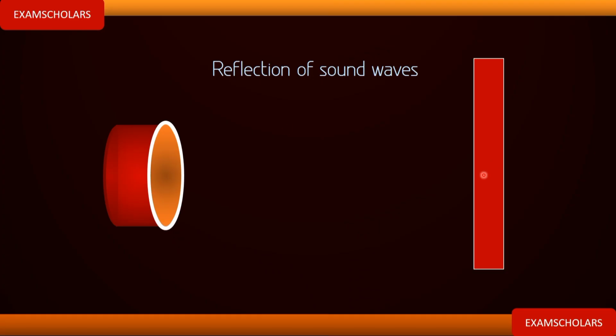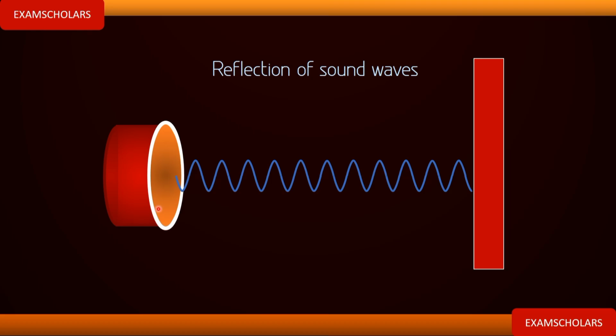A sound wave is being produced by this drum, which means sound is produced by this drum. Then we struck this and the sound wave hits this surface and it's going to be reflected back. Now observe something here. There is a distance between this source and this wall reflecting surface. Let's call that distance S.